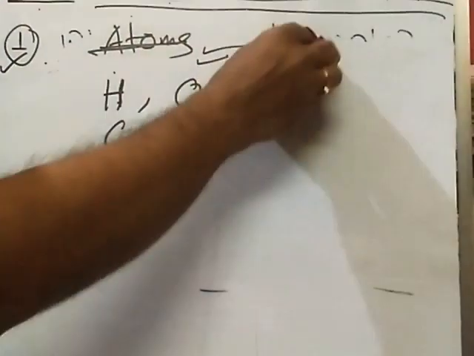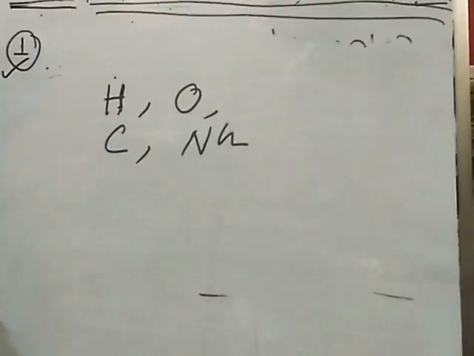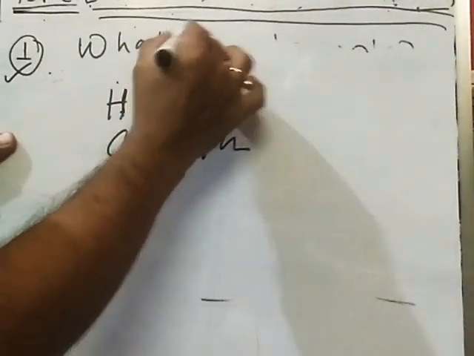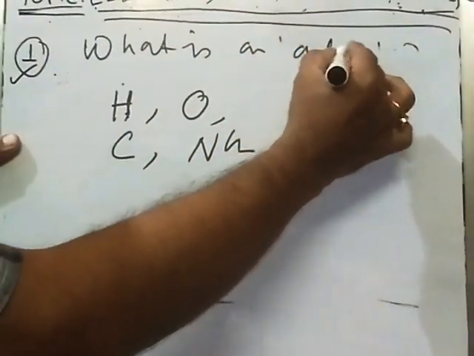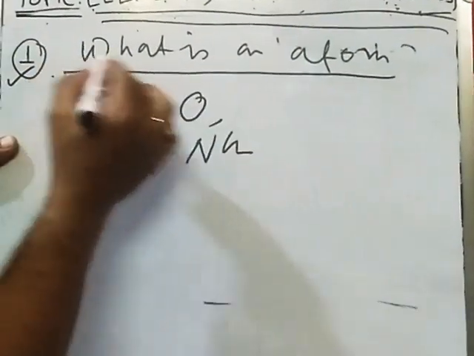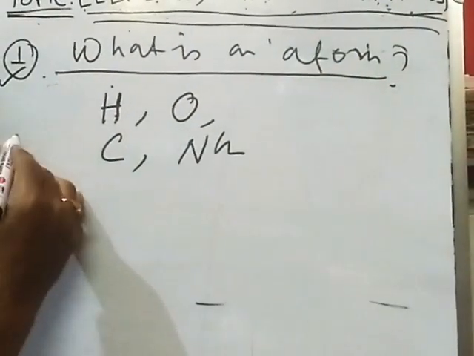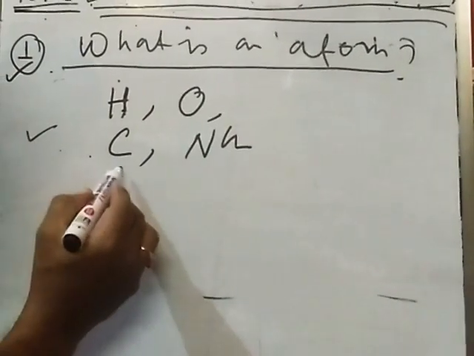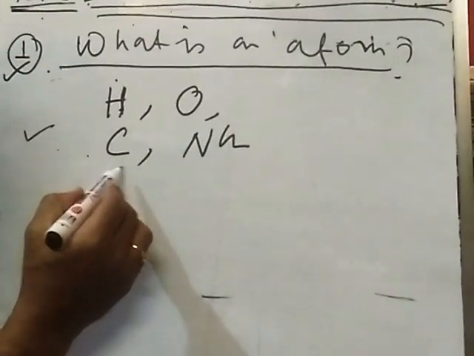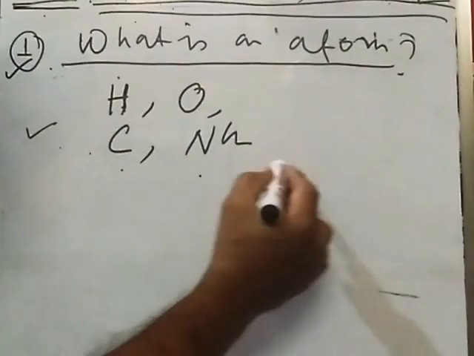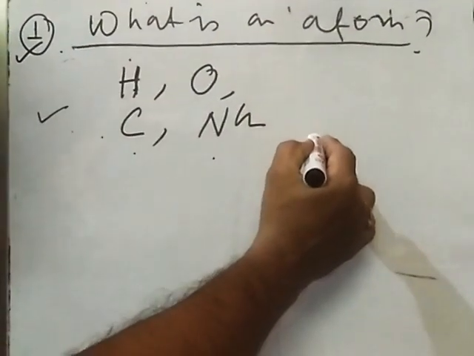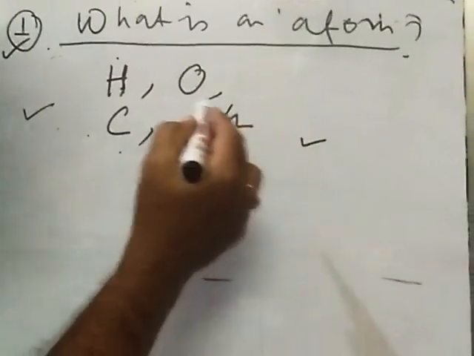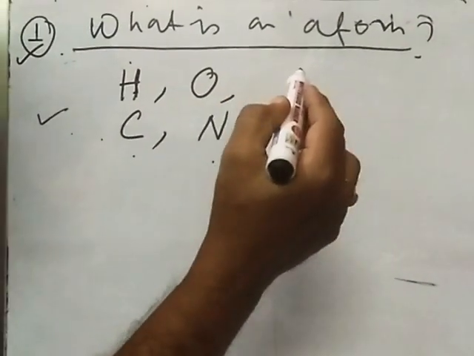Again I repeat it, what is an atom? I repeat, so take it sincerely. An atom is the smallest indivisible part of an element that can participate in chemical reaction but usually does not exist freely in nature. This is known as atoms.